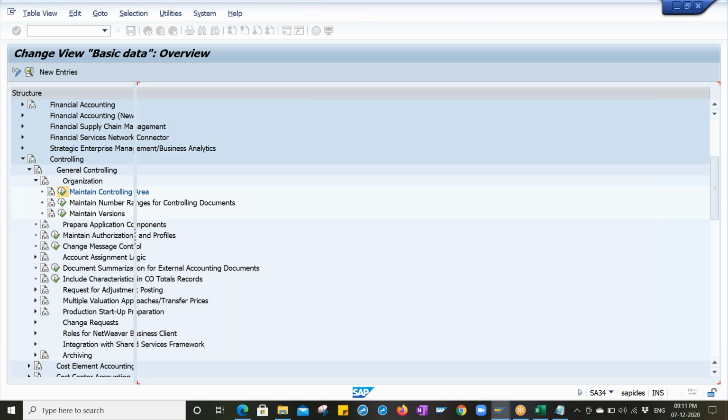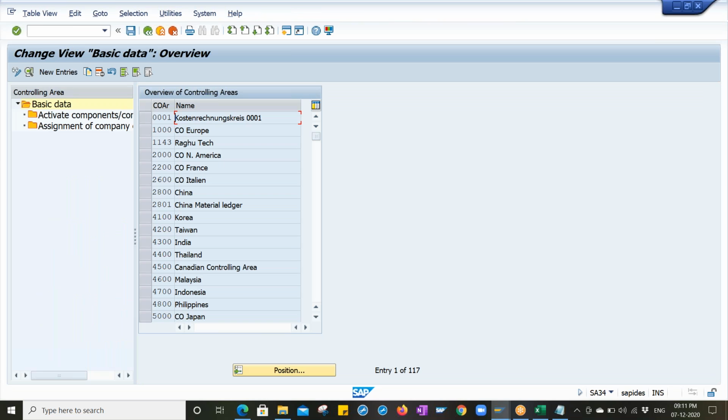I'm not able to explain what the real impact of the controlling area is, but basically I'll tell you what controlling area is used for. Whenever we receive stocks from the vendor into our inventory, meaning the storage location, different departments in real time require those stocks and materials.